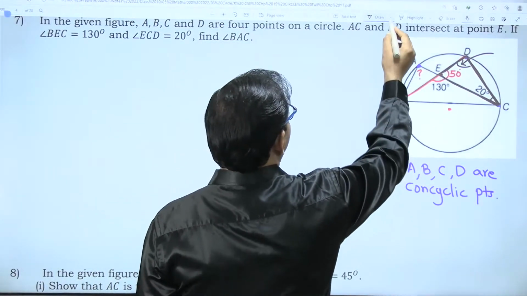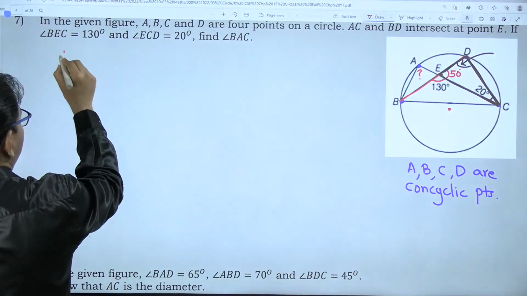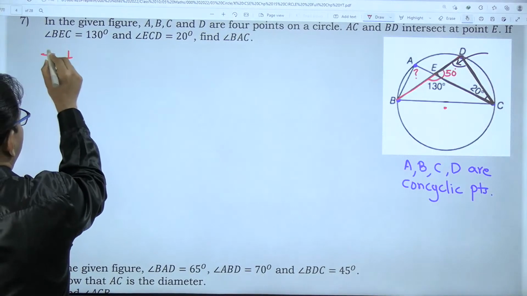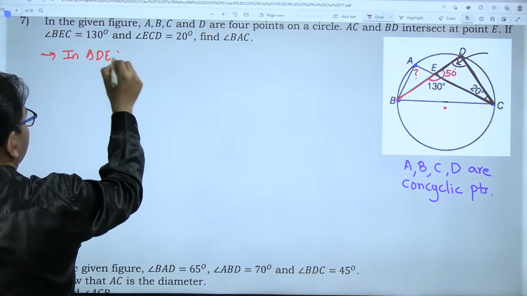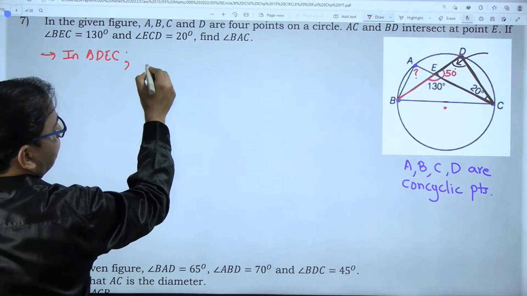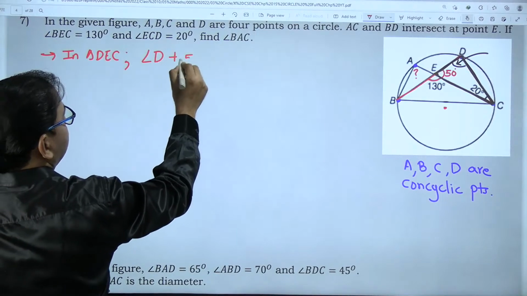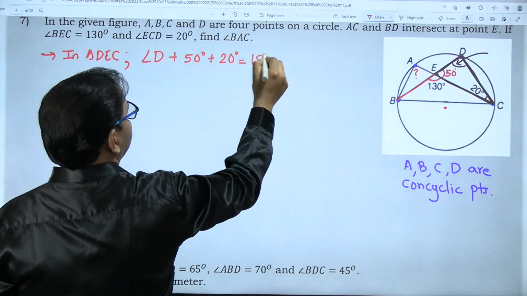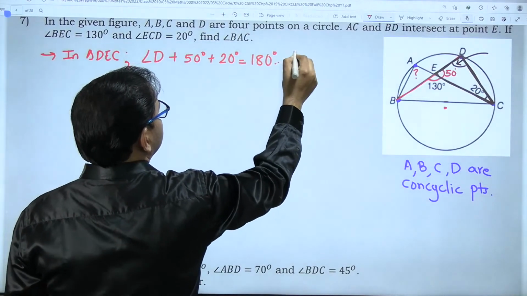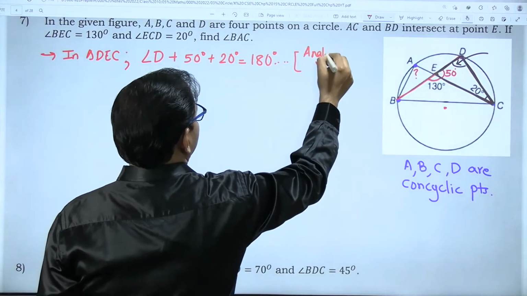Okay, let me write it here and solve. In triangle DEC, angle D plus 50 degrees plus 20 degrees is equal to 180 degrees. What is the reason? This is the angle sum property of a triangle.